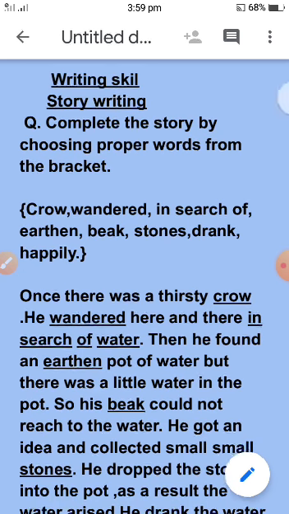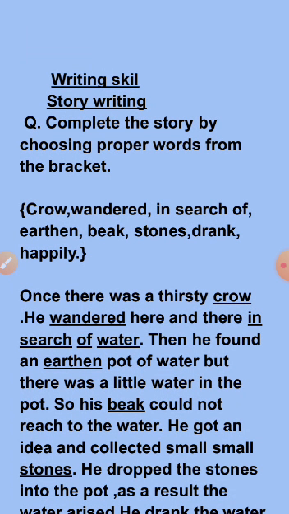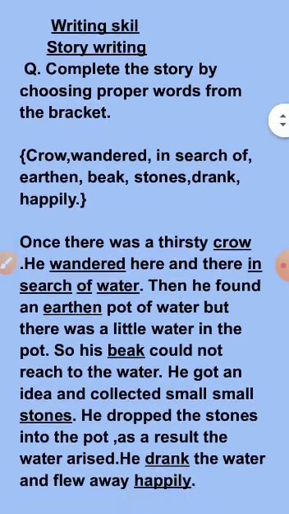What is the question here? Complete the story by choosing proper words from the bracket. Here in the bracket some words are given: crow, wandered, in search of, earthen, big, stones, drank, and happily. I am going to read the story, but here you will see some words are underlined. Why? Because there was a blank, and I have filled up the blank with the words that are given in the bracket.